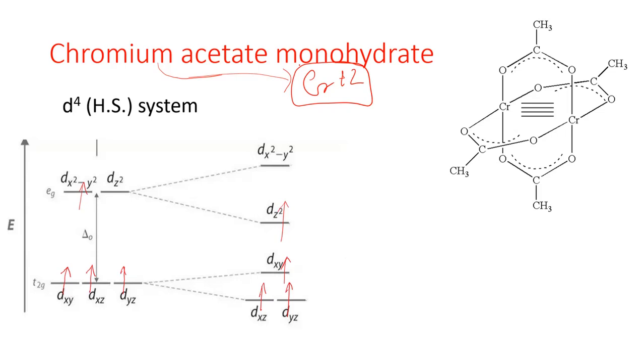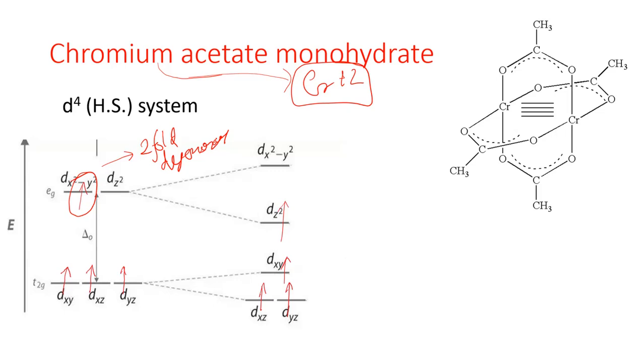So as it is a weak field ligand, it would be a d4 high spin system. In this case we have just drawn the splitting diagram of the d4 high spin system. In t2g there would be 3 electrons and in eg there would be a single electron. But this is actually degenerate and it would show two-fold degeneracy, right? And due to this two-fold degeneracy, it is again Jahn-Teller unstable and it would show Jahn-Teller distortion.